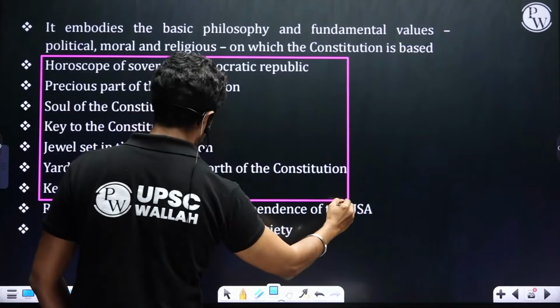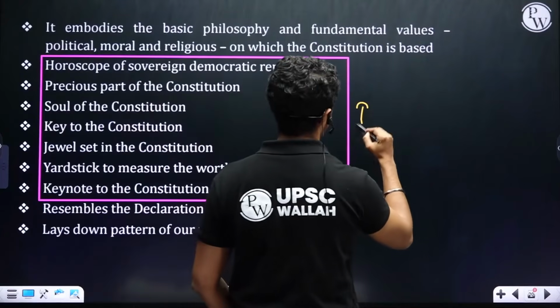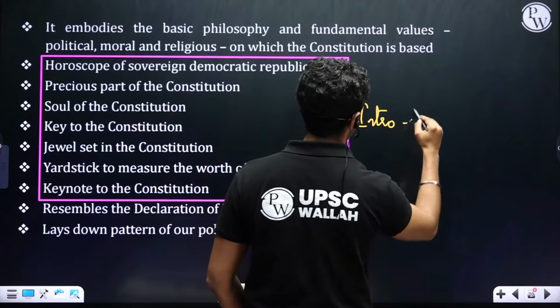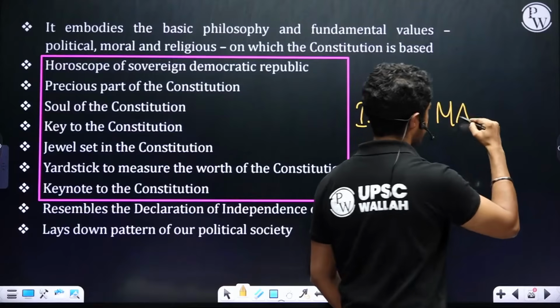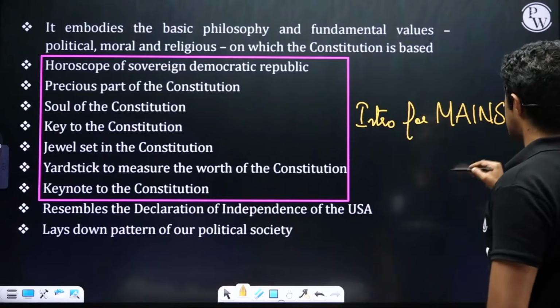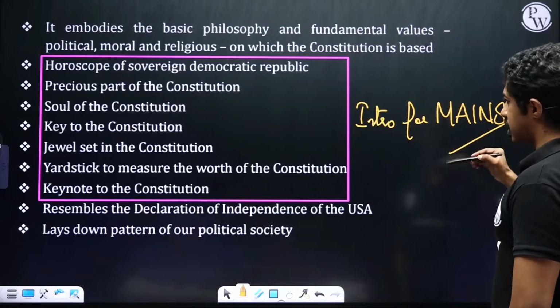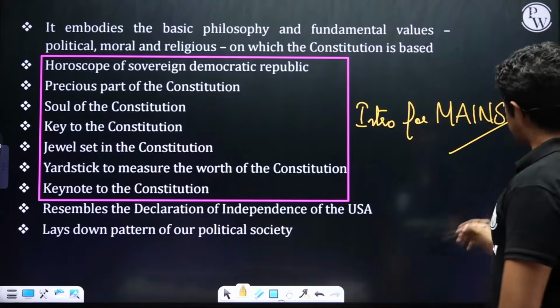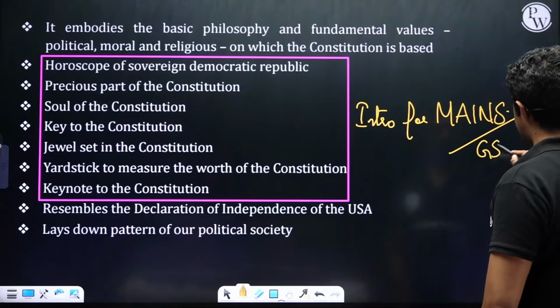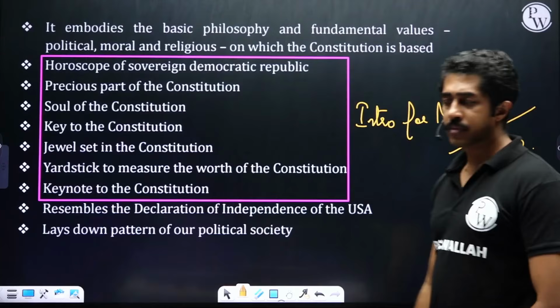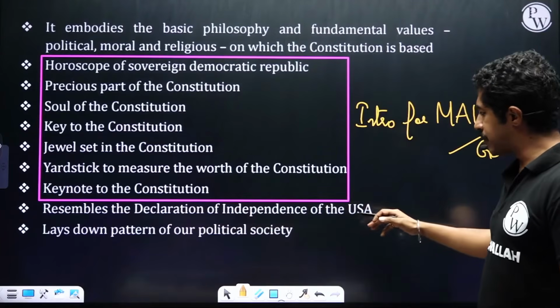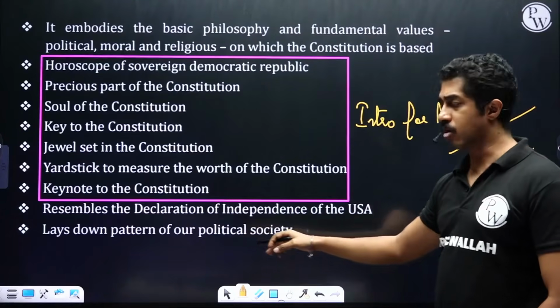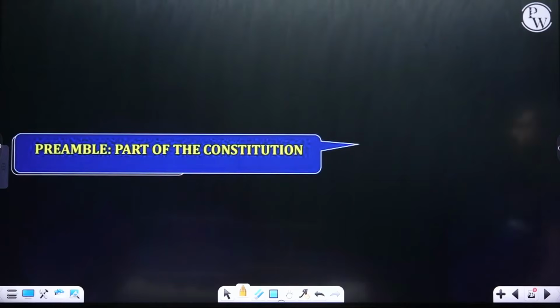Any of these terms, you can use it as your intro for your mains. That is, even if your optional is polity and PSIR, or even if you want to use it for GS paper 2. Resembles the Declaration of Independence of USA, lays down pattern of our political society.